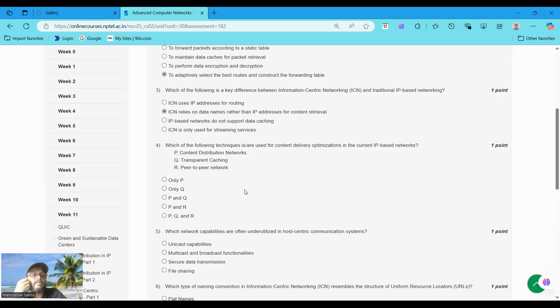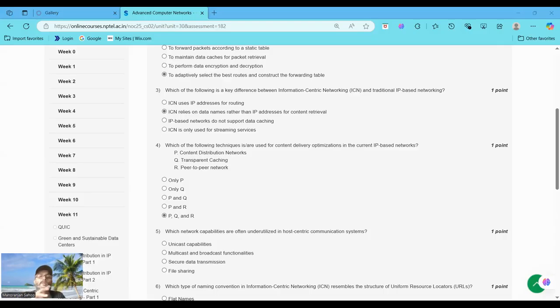Four statements are given. The first option is P, that is content distribution network. Second is transparent caching. Third option is peer-to-peer network. You can say these three techniques are used, that is P, Q, and R. So we choose option E. Now let's discuss these things one by one.